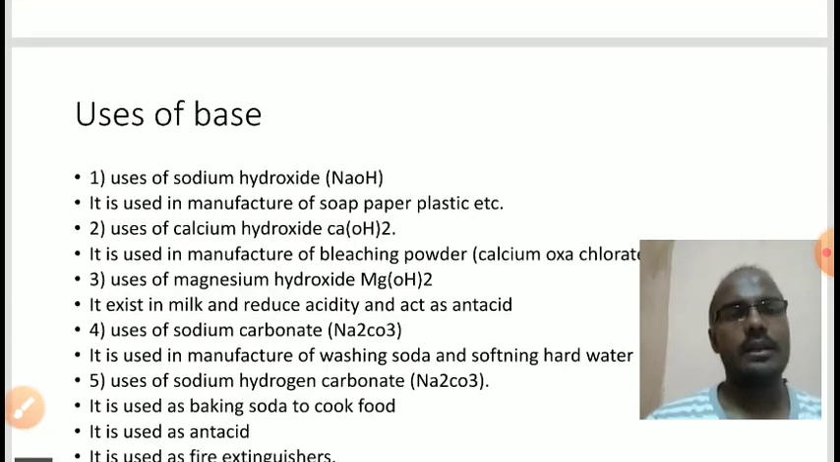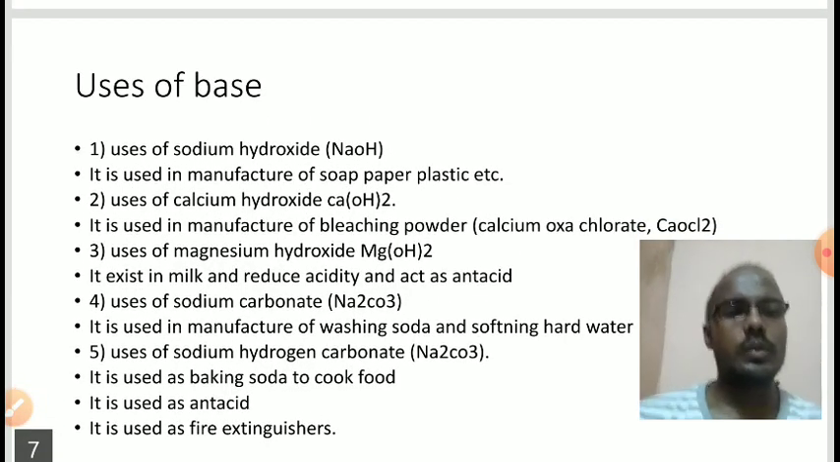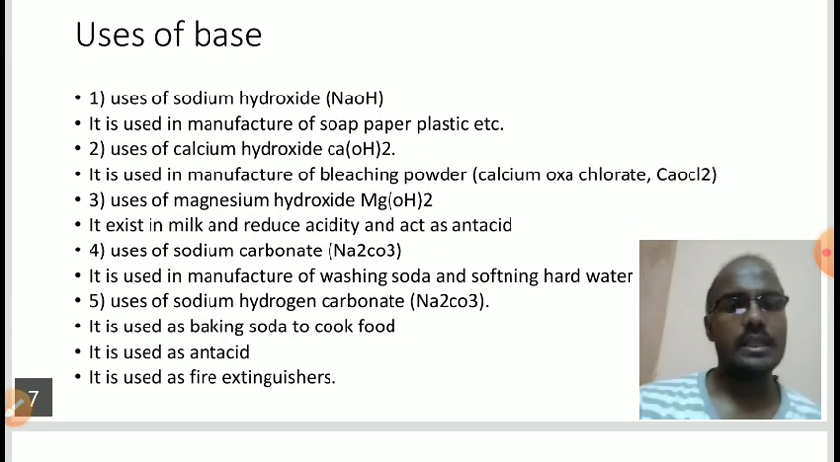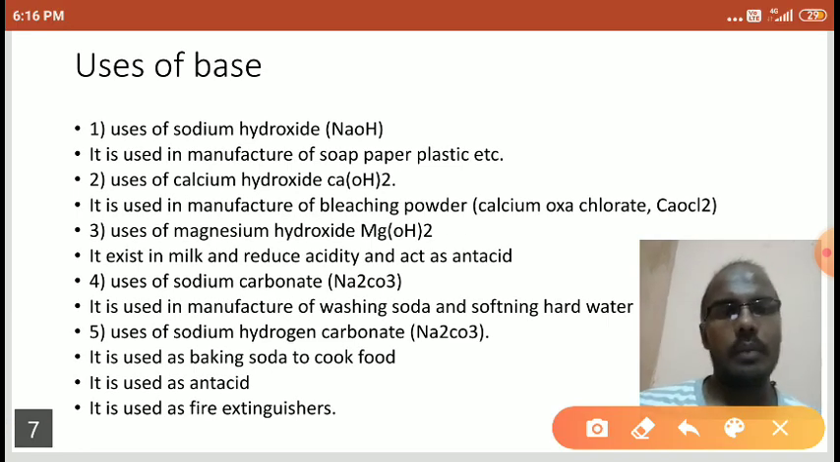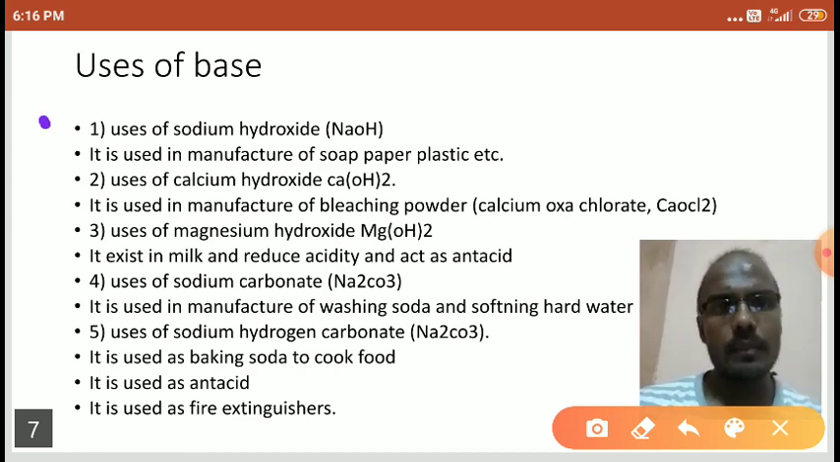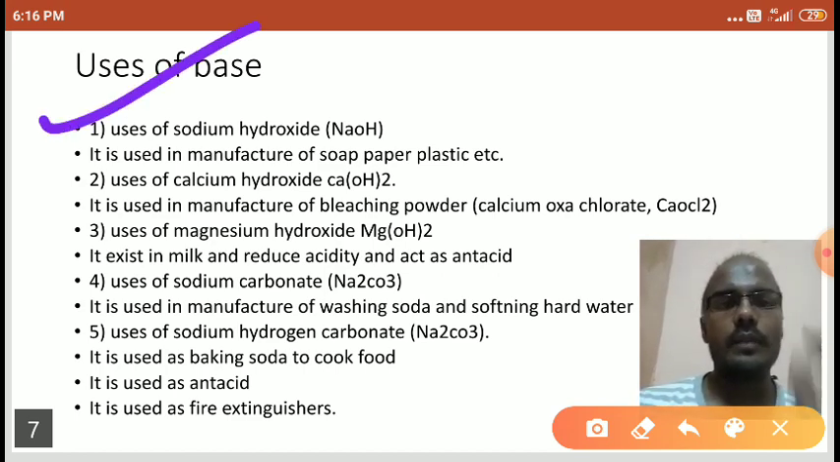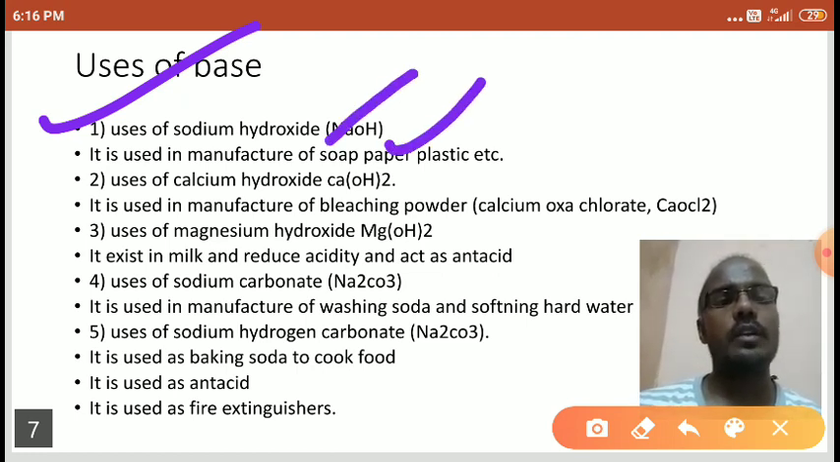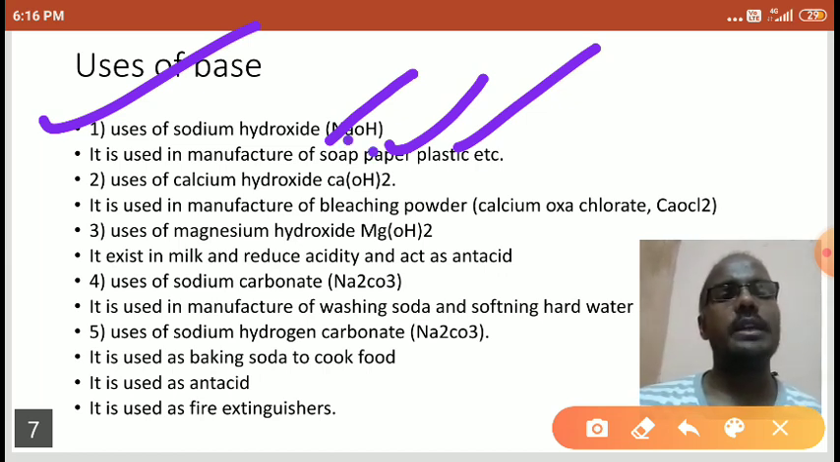Okay, let's see one more thing, students: the uses of bases. First we will discuss here one by one. Here we have 5 bases as examples. Sodium hydroxide, uses of sodium hydroxide. Sodium hydroxide is used in the preparation of soap, paper, and plastics. It is used in the plastic industry, soap industry, and paper industry. Right students?